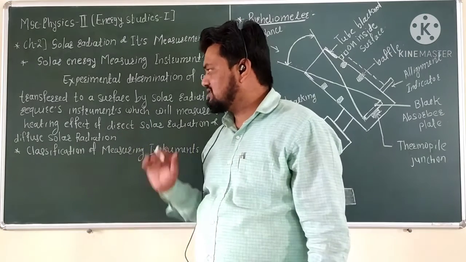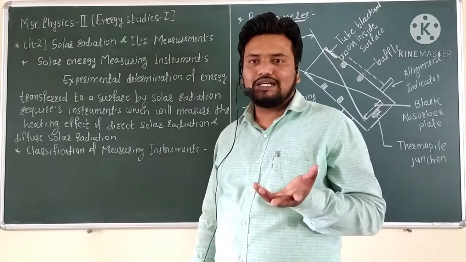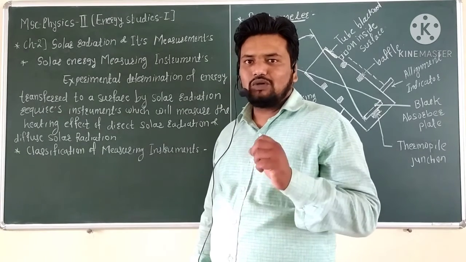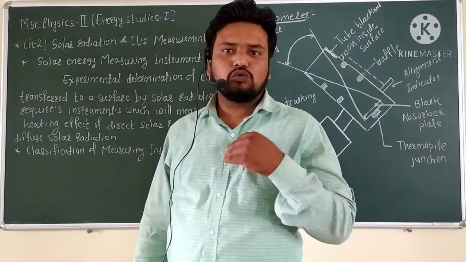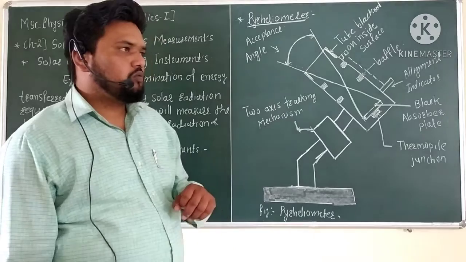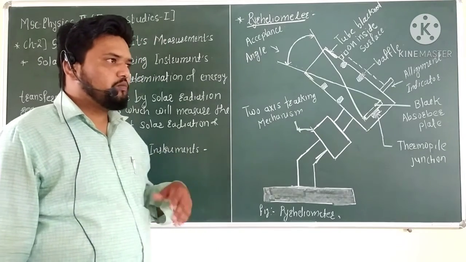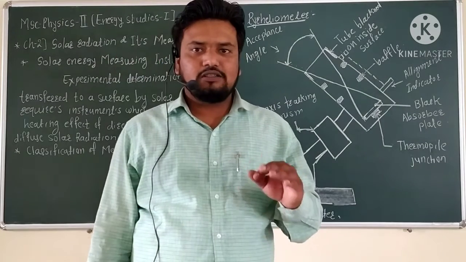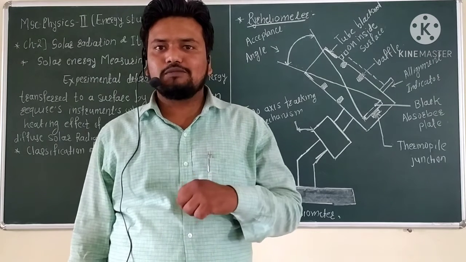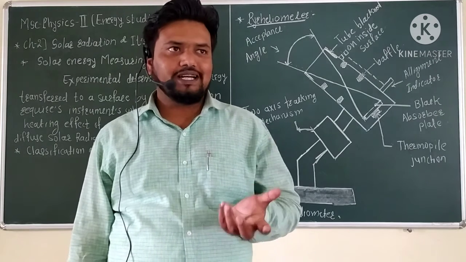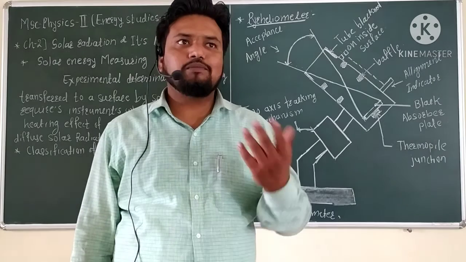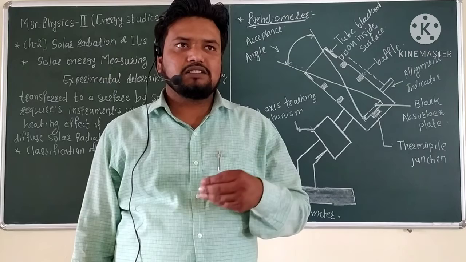We have to see what instrument we use to calculate, measure or detect solar radiation: the pyranometer, the pyroheliometer, and the sunshine recorder. Using these three instruments, we want to see what type of radiation each detects.